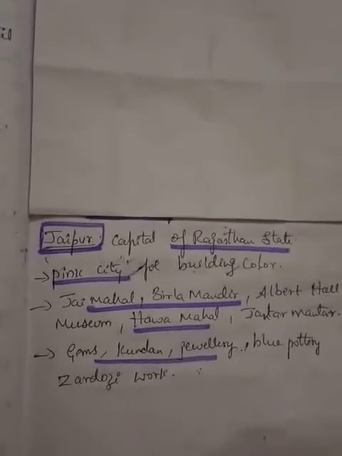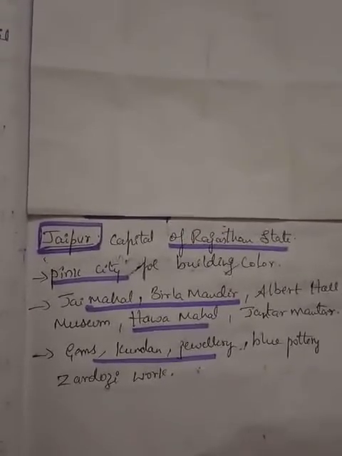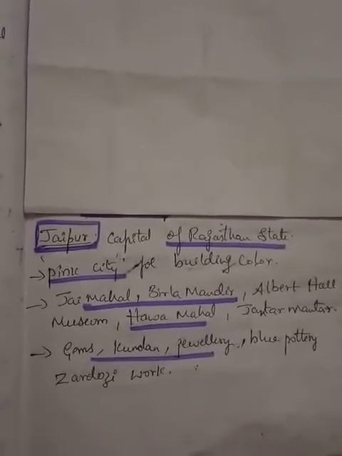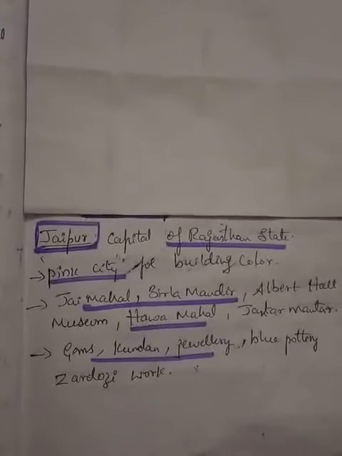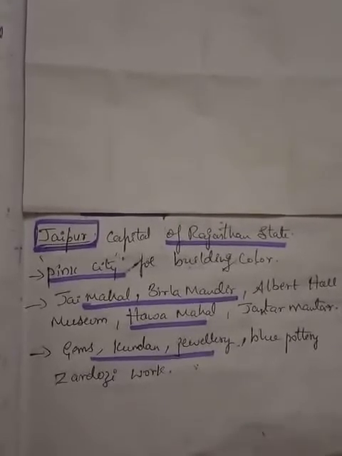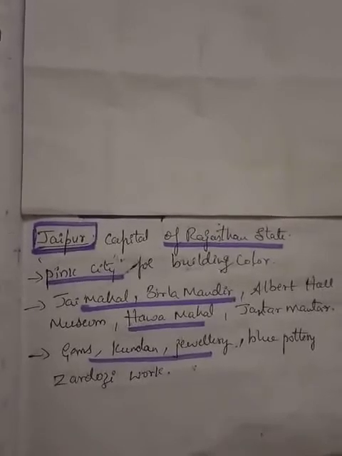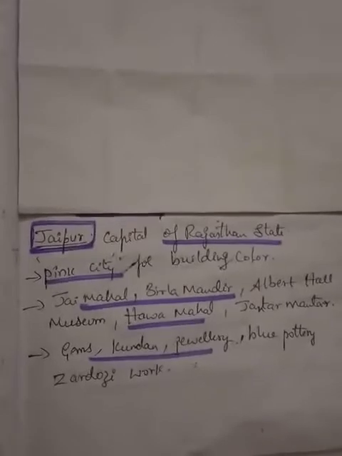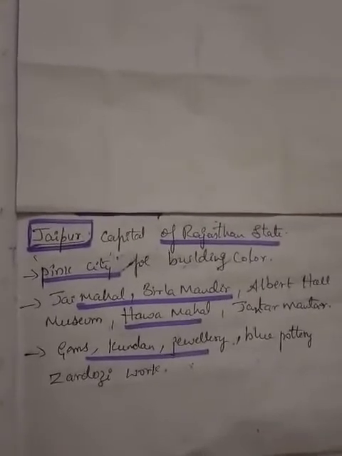So in order to see whatever was being conducted on the street during festivals or occasions, the queens who lived in this palace used to watch from inside the Hawa Mahal. So this Hawa Mahal is famous for this reason.